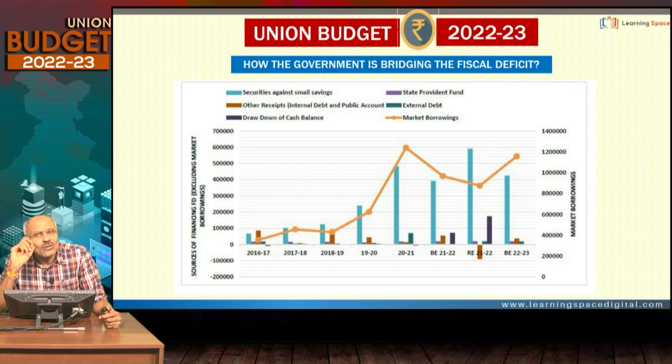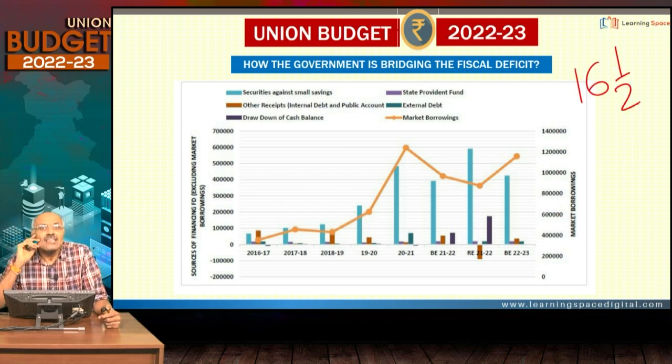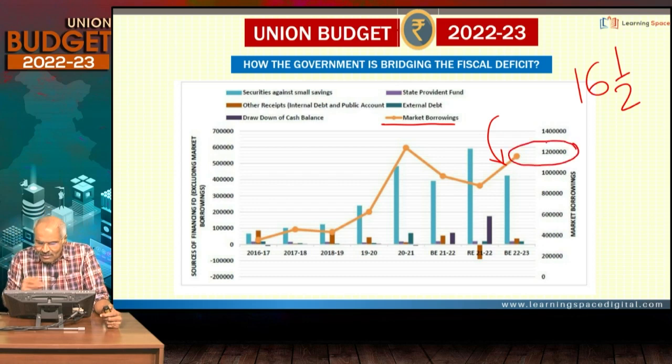Friends, another important doubt is, I already talked about government borrowings being around 16.5 lakh crores of rupees. How does the government mobilize it? Look at this line. This line talks about market borrowings. Quite often you come across in the newspapers, the government issues treasury bills, the government issues government securities, to borrow money from the market, and that way it will borrow around 11 lakh crores or so. You see here, it is around 11 lakh crores or so.